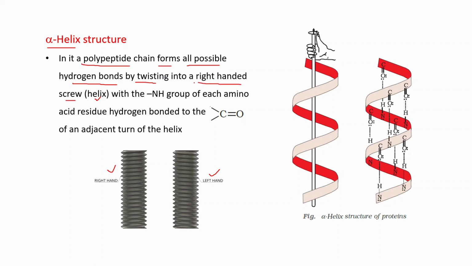By twisting into a right-handed screw with the NH group of each amino acid residue hydrogen bonded to the CO of an adjacent turn of the helix. Now just see the structure. This is the alpha helix structure of proteins. This represents the right-handed screw, that is helix structure. There is a hydrogen bond between this CO and this NH. Hydrogen bonds are there.